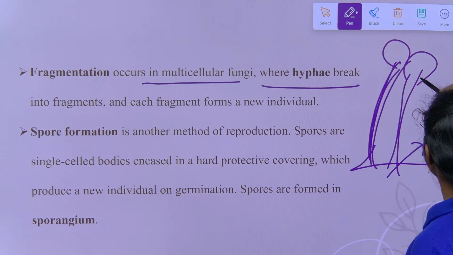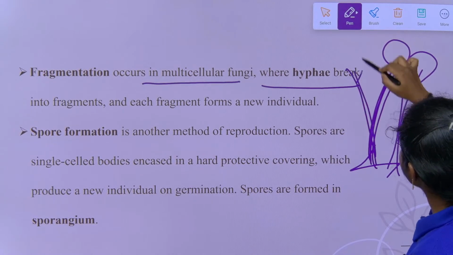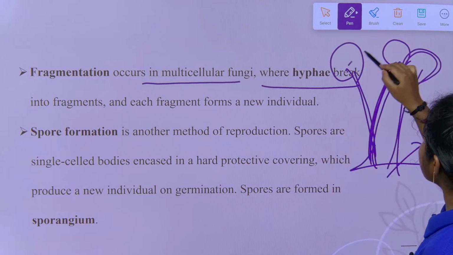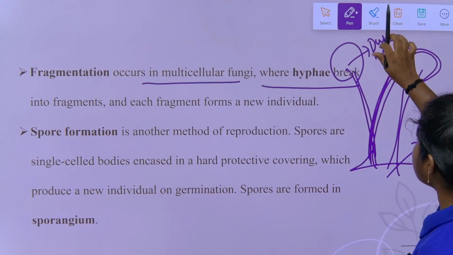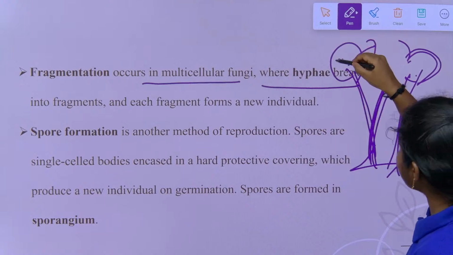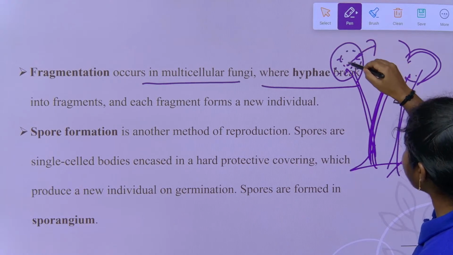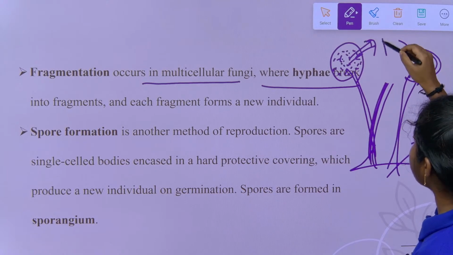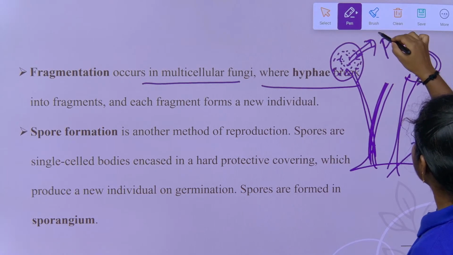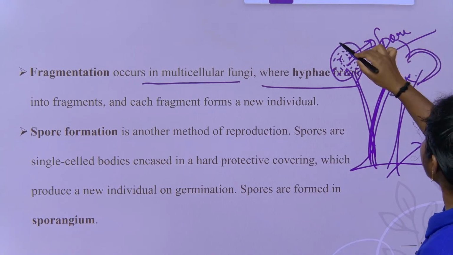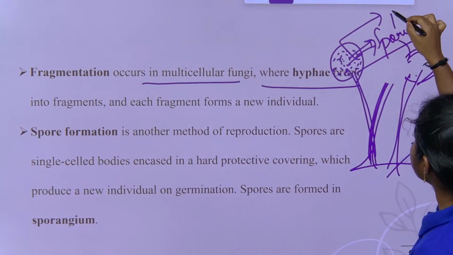It has bud-like, cap-like structures. Just remember it like this: at the top it has a large number of seed-like structures. We call them spores, present in sporangia. What do we call them, children? Sporangia.